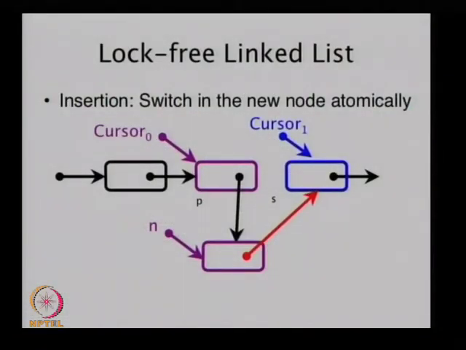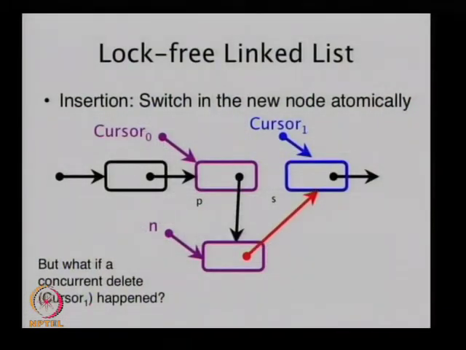What if that fails? You retry, right? Because basically the node structure has changed. Two people want to insert after this node. It's not clear whether I should go first or that guy should go first. Somebody has to coordinate. So whoever happened to succeed, it is as if that operation succeeded, and somebody has to figure out where this new thing should go, after that other new thing or before that other new thing. So you just redo it.